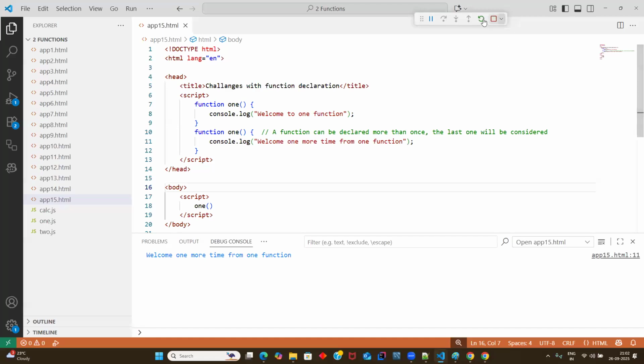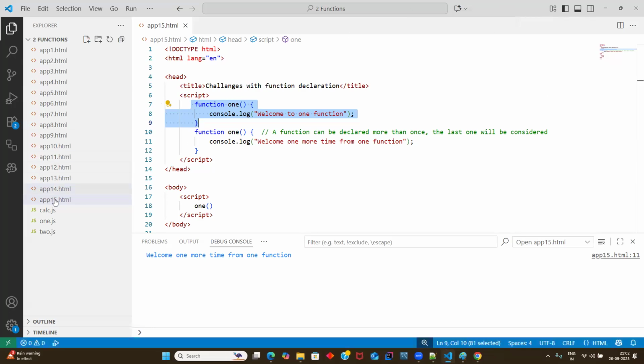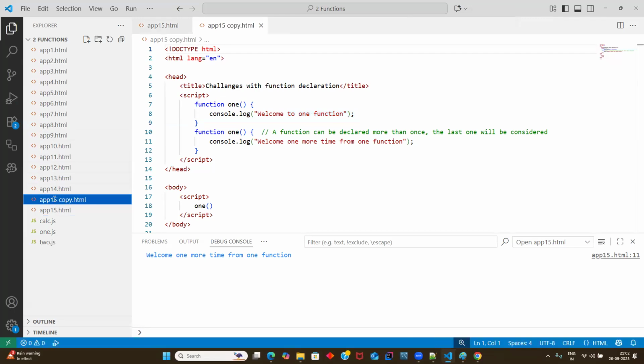If you run it, you can see the output. Your first function is not going to show its execution, only the second function is going to execute. Does that make sense, everyone? Yes, sir. Okay, and I don't want to mess up this code, so let's keep this code here. Let's take one more quick example.